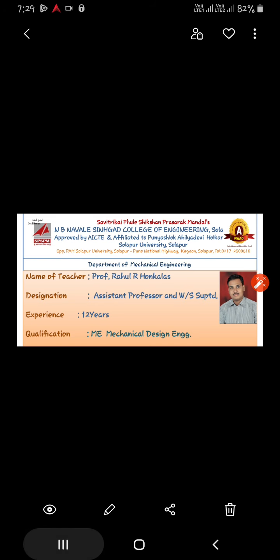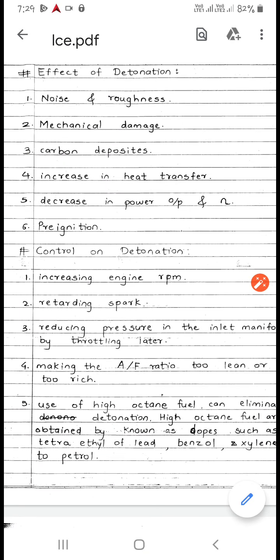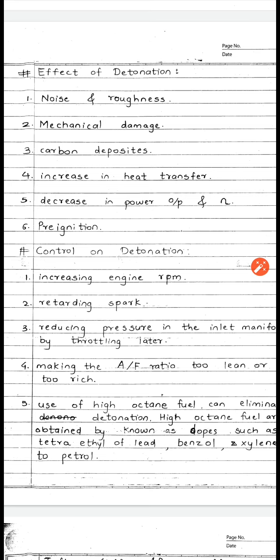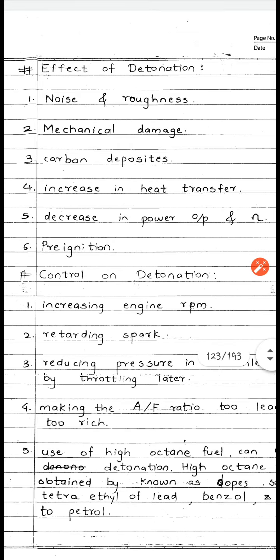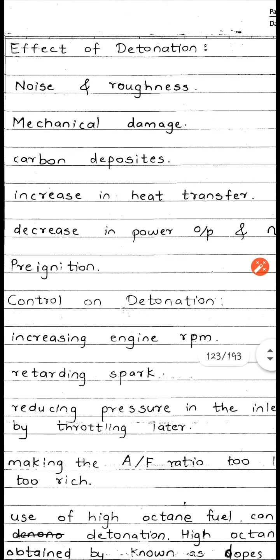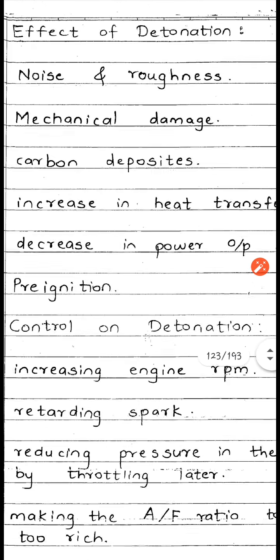In this video, we are going to understand the next point in the topic of combustion in SI engines. In the last video, we understood the meaning of knocking or detonation of SI engines. Here, we must understand the different effects of detonation on the engine. The first very important effect of detonation or knocking in the SI engine is that it creates more noise and roughness of the engine operation.